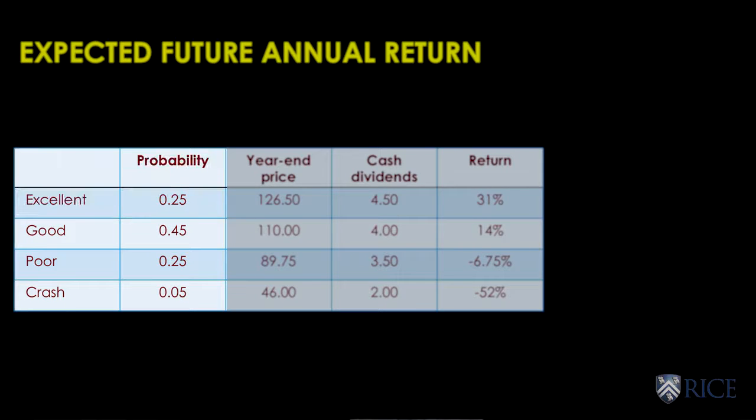Also, you see the return outcomes for an investment of $100 in each state. Given these return outcomes and the probabilities associated with each state, we can compute the expected return as the probability-weighted average of the possible outcomes.